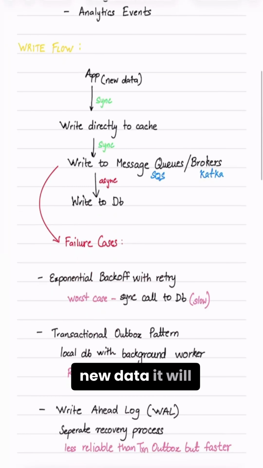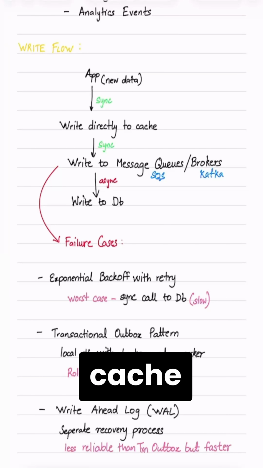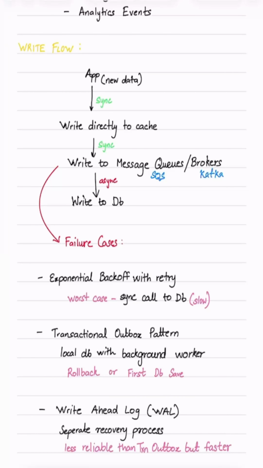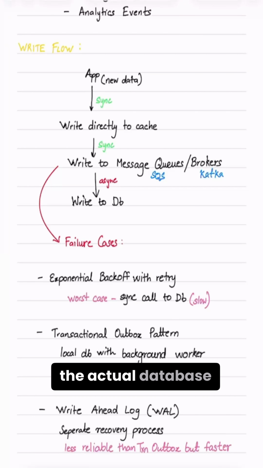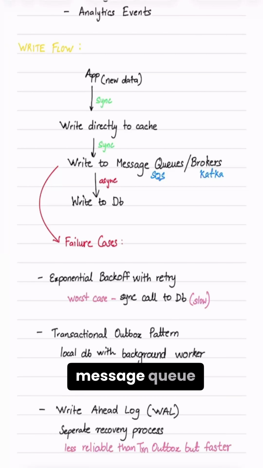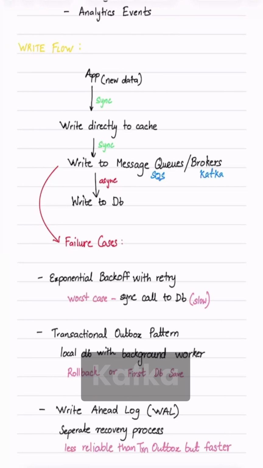It is suitable for non-critical data like YouTube views, Twitter likes, etc. When there is new data, it will be written directly to the cache and then to the message queue in a synchronous manner. From the message queue, it will be written to the actual database in an asynchronous manner. We can use either a message queue or brokers like SQS or Kafka.